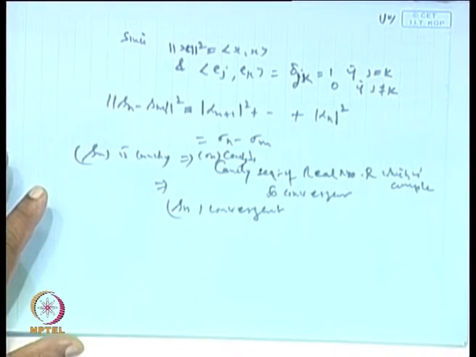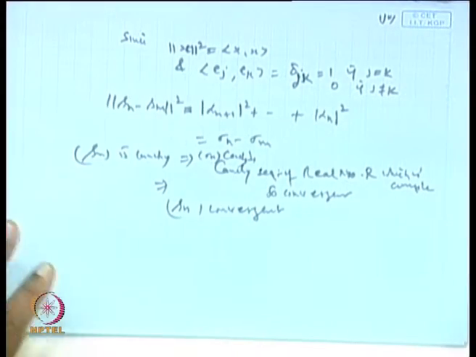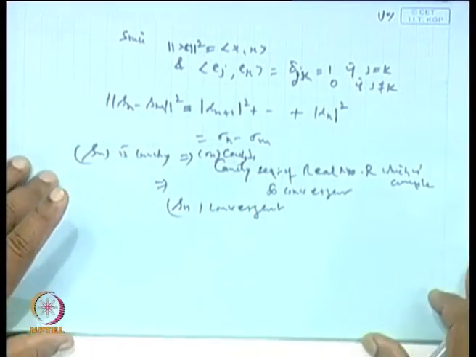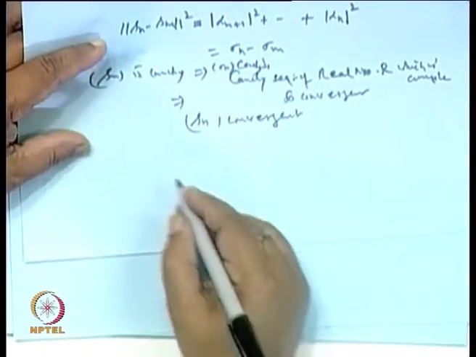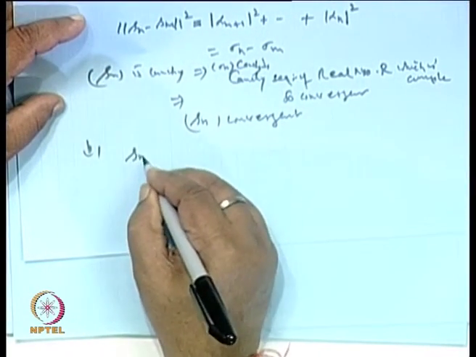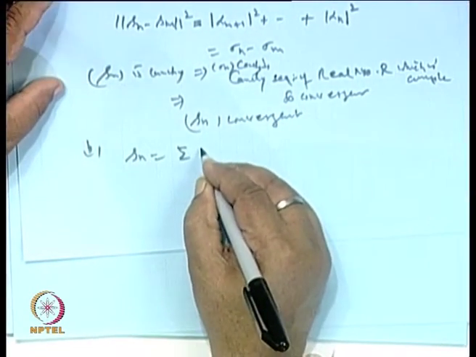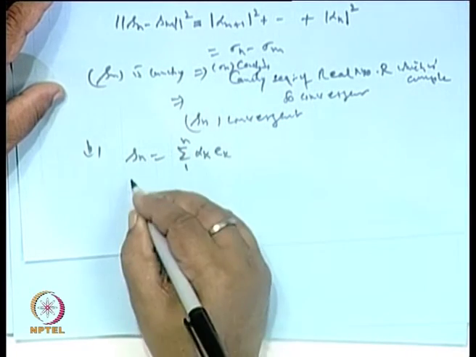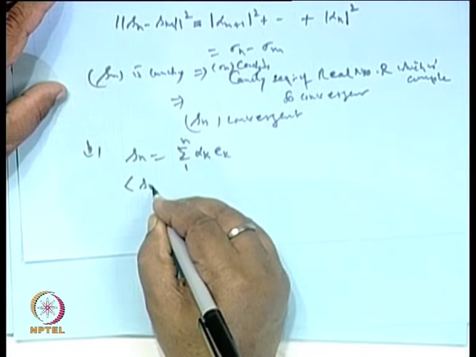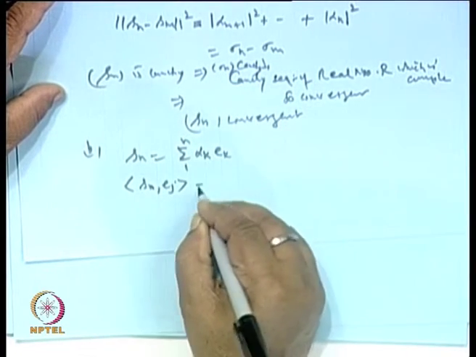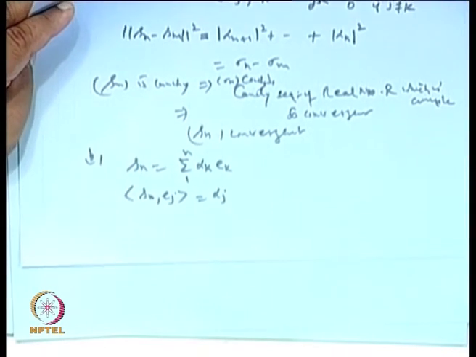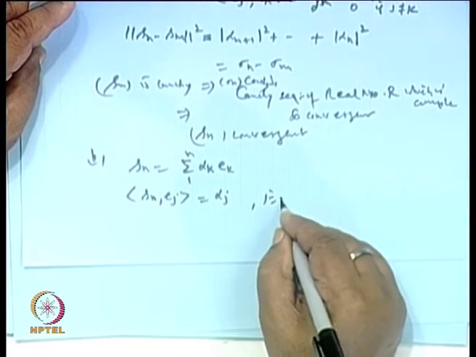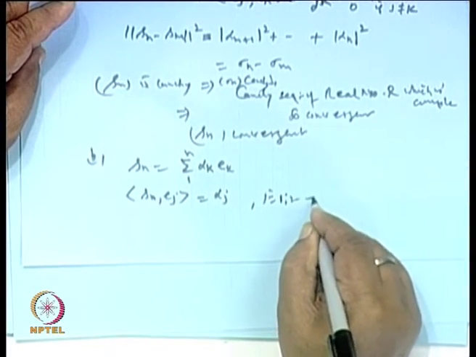Okay. Nothing more to prove. Now, for the second part, what you have to do is just use orthonormality. What is our S n? Part B, S n is sigma alpha k E k, k is 1 to n. If I take the inner product of this S n with E j, what will it be? Is it not alpha j, for j from 1 to k?